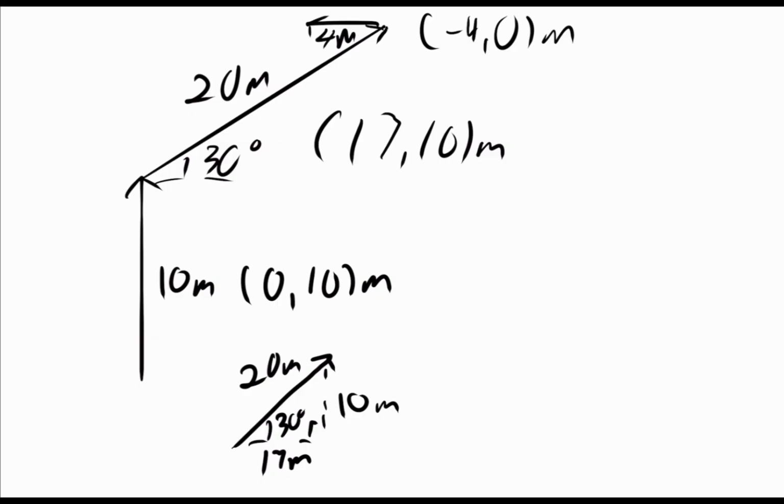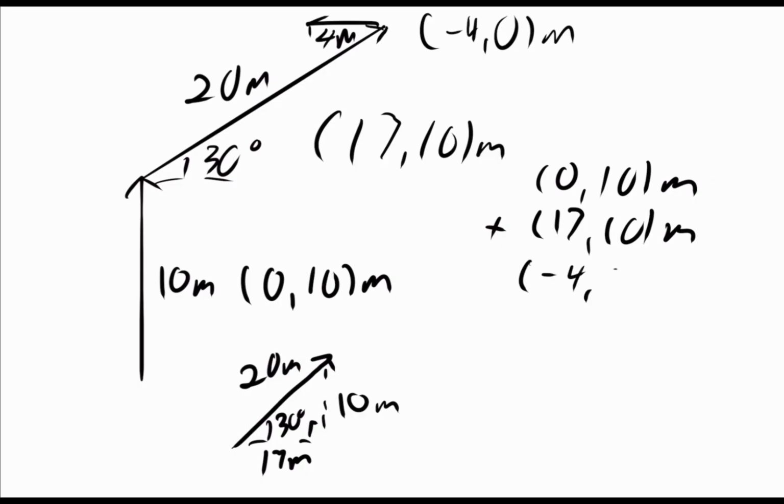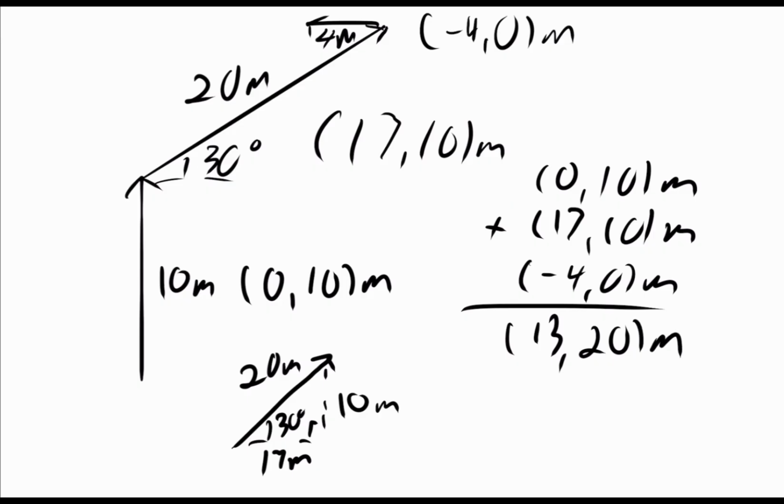Now, we just add all of them up. 0, 10 meters, 17, 10 meters, and negative 4, 0 meters. We get 17 minus 4 is 13, 10 plus 10 is 20, and that is our final, we call this the resultant vector. Now, this resultant vector would be if we started from here, started from there, and just drew all the way up here.